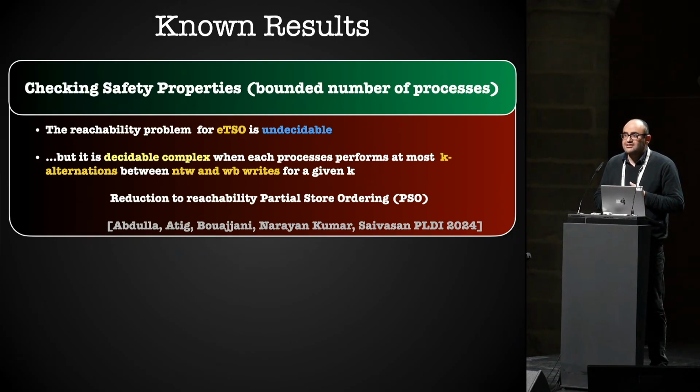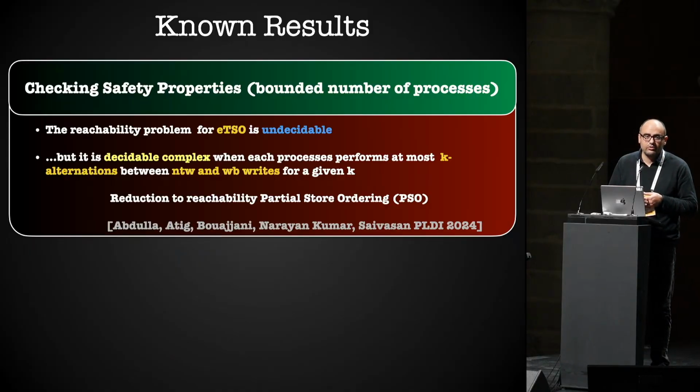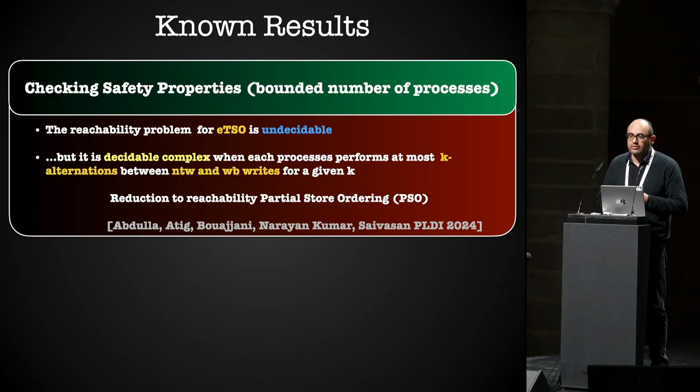And then for extended TSO, it has been shown that when you start mixing NTW and WB writes, using different types of writes, then the reachability problem becomes undecidable. So in that paper, the idea is to find a meaningful under-approximation with which we can regain decidability.